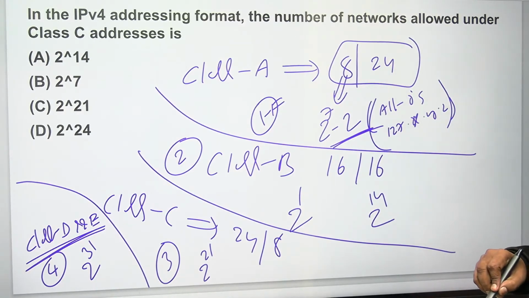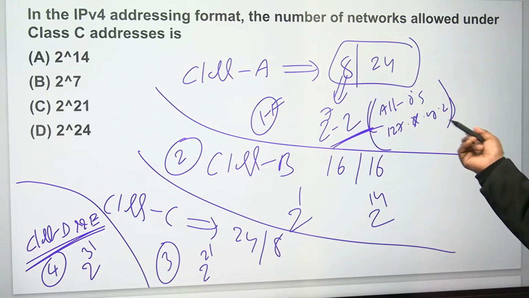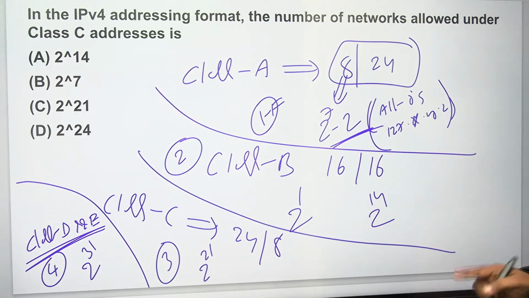All zeros is the DHCP client, and 127.x.y.z is the loopback address. Class B, 2 bits fixed, so 2 power 14. Class C, 3 bits fixed, 2 power 21. Class D, 2 power 31. Class D and E, no need to bother.